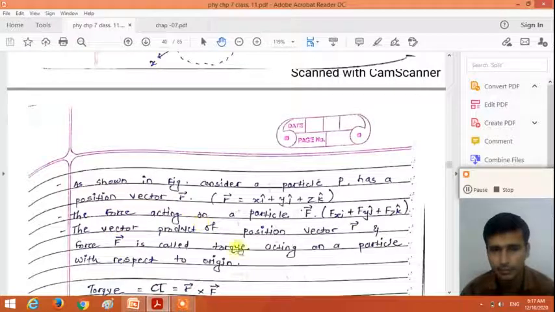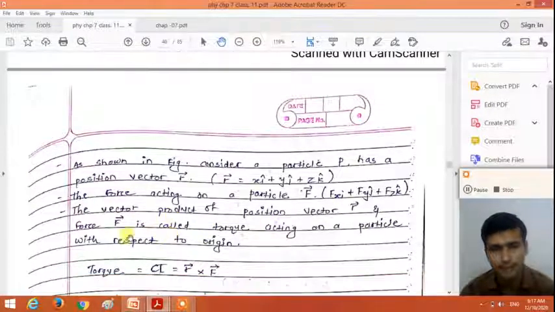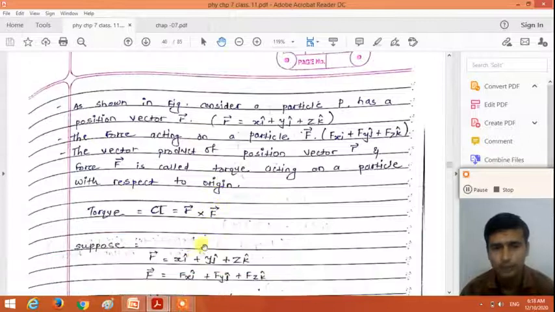The vector product of the position vector r and the force vector F is called the torque acting on a particle with respect to origin. So we can represent torque tau is equal to position vector r cross force vector F.